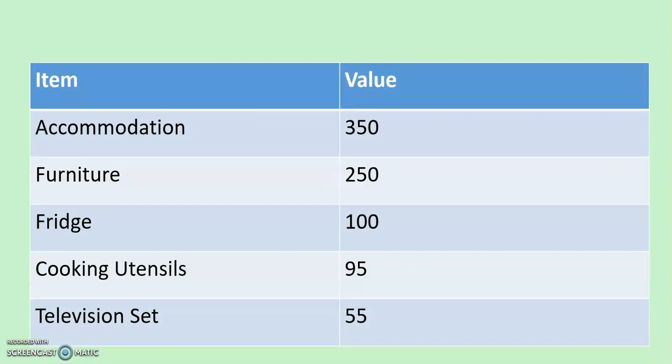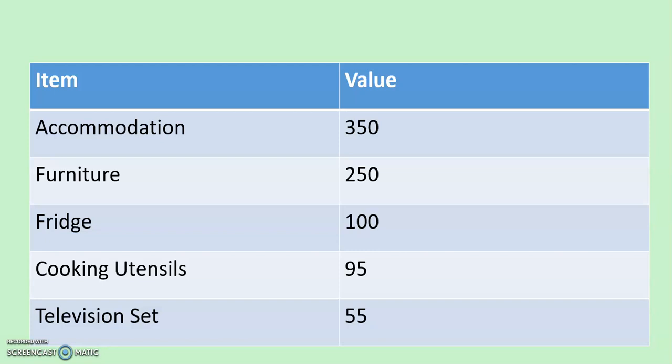Now, in the table given, we have the items and their values: accommodation, furniture, fridge, cooking utensils, and then television, with their various values. Let's assume, taking a newly married couple, they are facing scarcity due to their income at hand, let's say 350 Ghana cedi. Using their income, they will be able to satisfy the first thing on their scale of preference, which is the accommodation. Now, the opportunity cost will have to be the furniture together with the fridge.